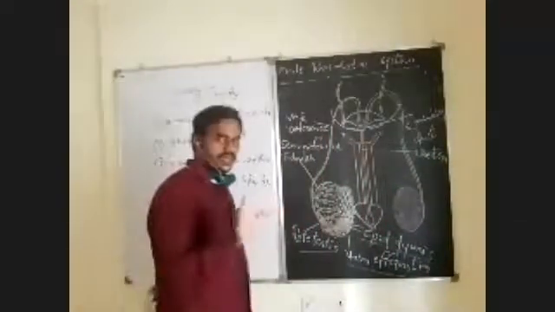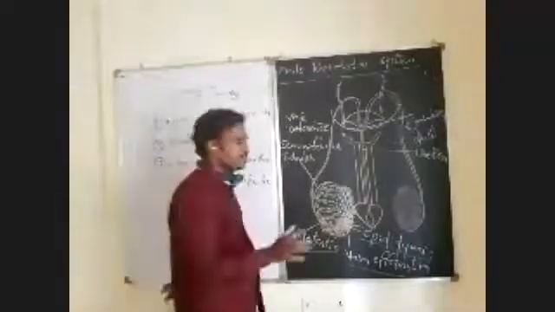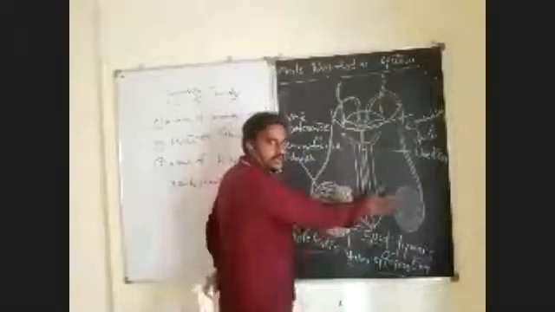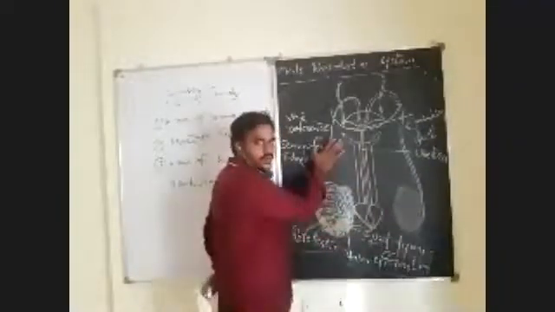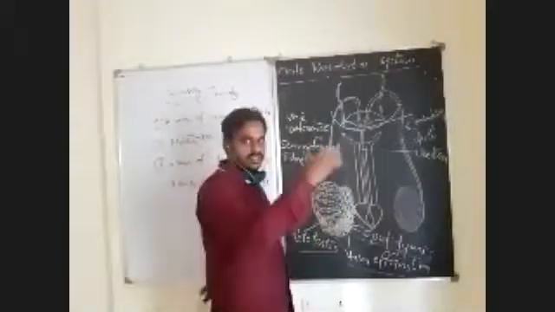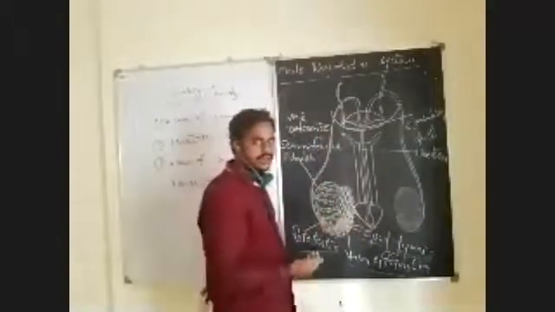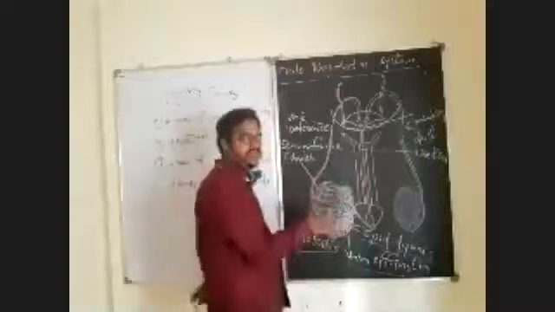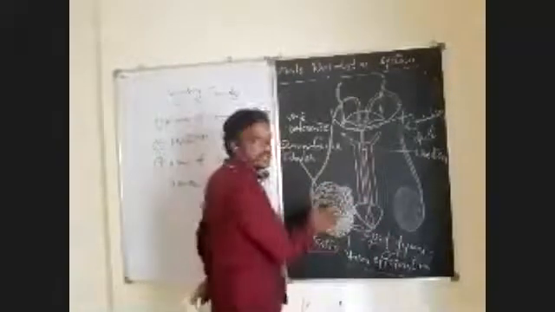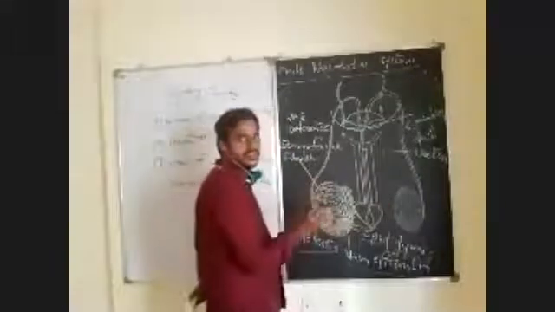Primary reproductive organs or primary sex organs are the gonads, that is a pair of testes. The human reproductive system is located in the pelvic region. You know, the pelvic region means the region below the abdominal cavity. So this entire structure is located in the pelvic region. Here observe carefully, a pair of testes. This pair of testes are the primary sex organs or gonads.